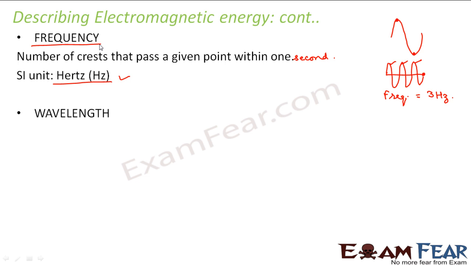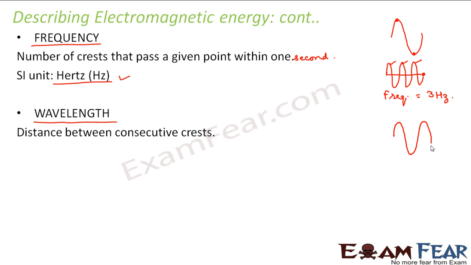When I talk about wavelength, wavelength is the distance between consecutive crests. Let us suppose this is a wave. So this is one crest, this is another crest. This distance is your wavelength lambda, or the distance between 2 troughs, this distance is your lambda, or the distance from this starting point to this starting point. So this is 1 lambda, right? So the distance between 2 consecutive crests or 2 consecutive troughs is known as wavelength.